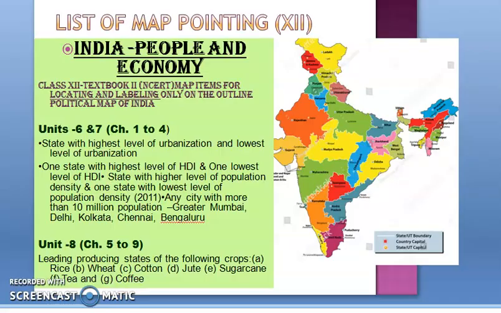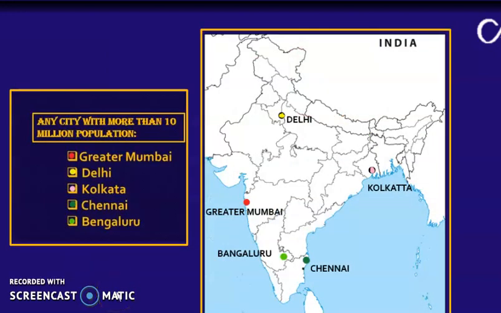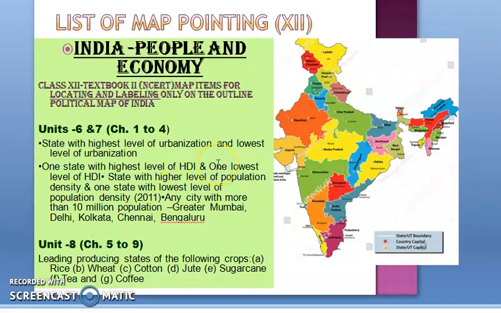Now the next thing we have is any city with more than 10 million population, that is Greater Mumbai, Delhi, Kolkata, Chennai and Bangalore. You need to mark these places in an outline political map of India. The cities having 10 million plus population are Delhi, Greater Mumbai, Bengaluru, Chennai and Kolkata. Up to this much will be coming in your pre-midterm examination, chapters 1 to 4.